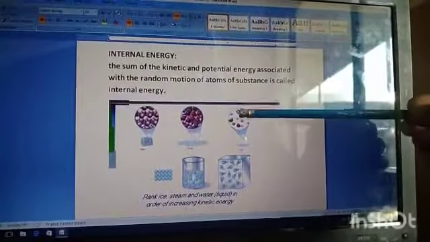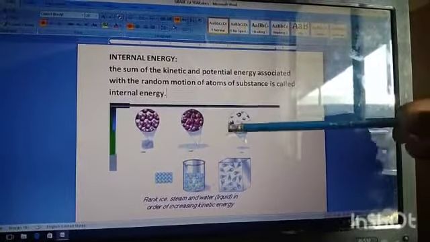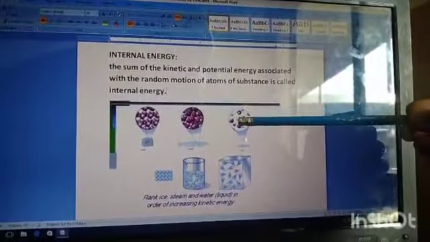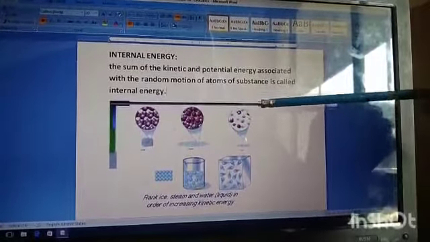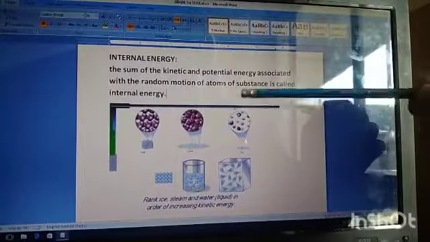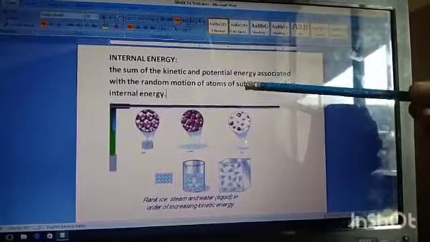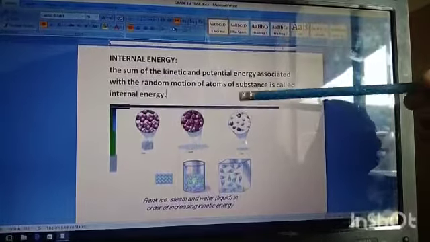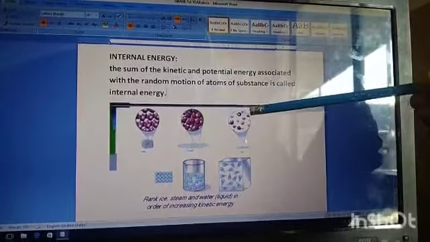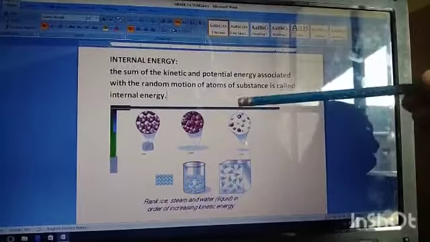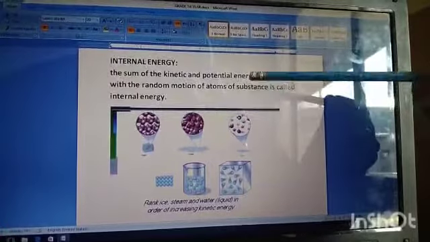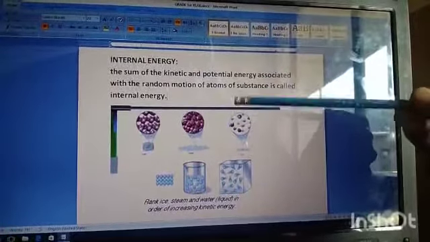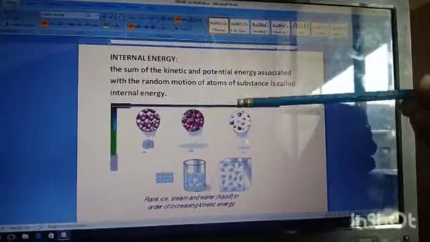If we talk about gases, in gases atoms, ions and molecules are in random motion. They move back and forth, they move in all directions, they collide with one another and they perform spin motion. There is stretching of the molecules, so translational, rotational, vibrational and spin motion, all types of motion exist in gaseous molecules.